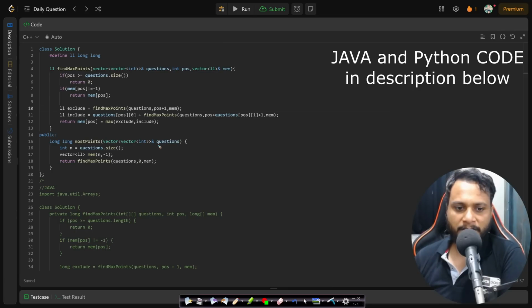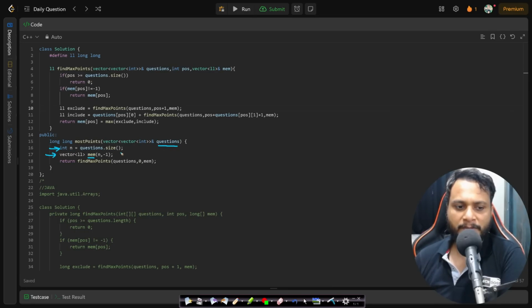In this problem, we are given the questions. So I have taken the number of questions and made the memoization table defining all negative values as -1. And I will try to find the maximum points and return the result. So I'll be passing the questions, the current position, that means the current question I'm looking at, and the memoization table. So after this, if I look at the position, if it is out of bound, I will be returning 0. Otherwise, if the sub problem has already been solved, that means the value is not negative, then I will be returning the value which has already been stored.